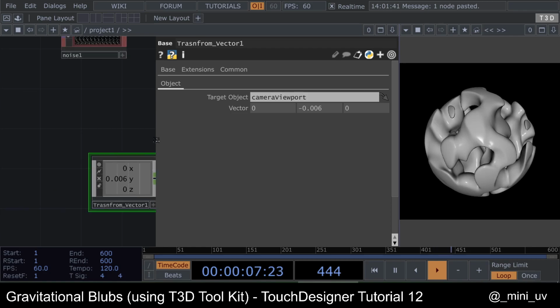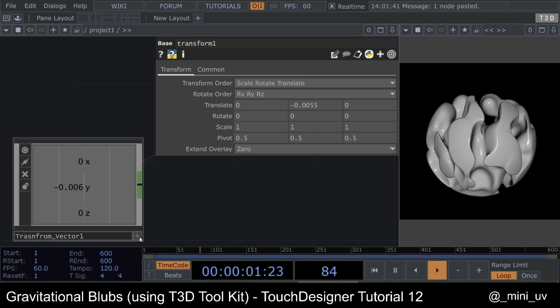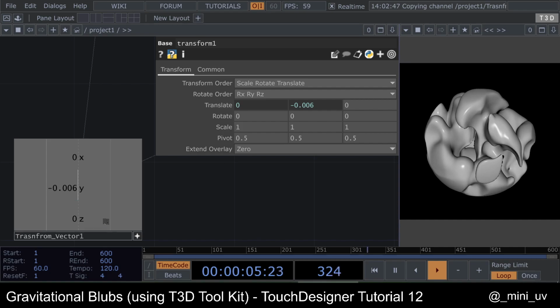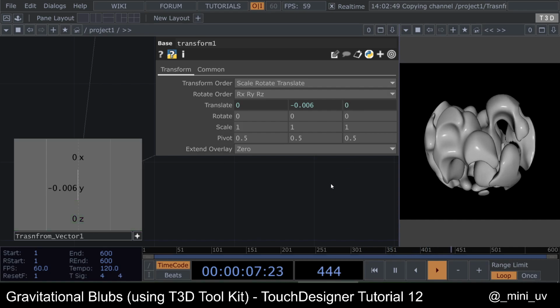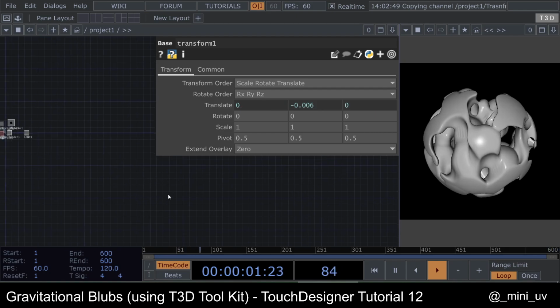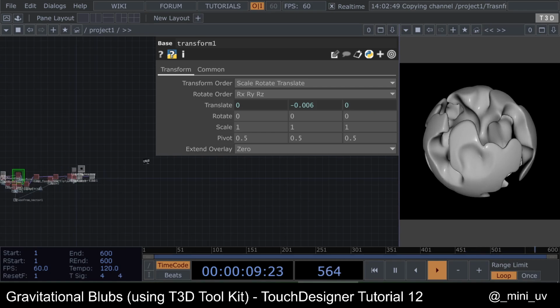So now what we can do is reference this one here, and then when we rotate, it falls down. You can't really see it because of the light, so actually let's